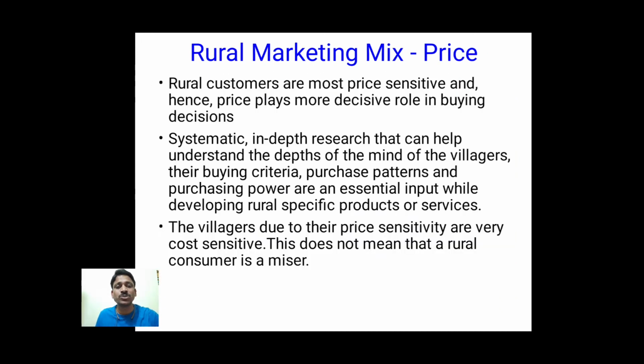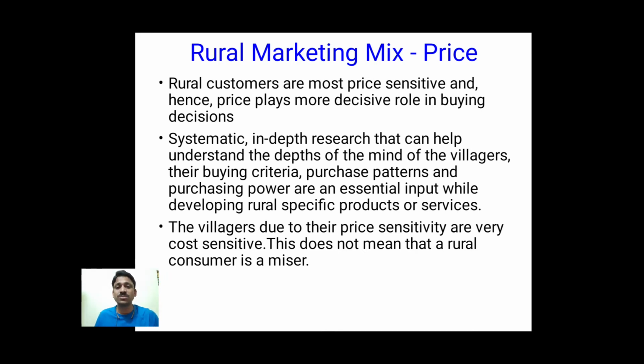Next marketing tool is price. Rural customers are most price sensitive, and hence price plays a more decisive role in buying decisions. It doesn't mean they will not purchase anything.